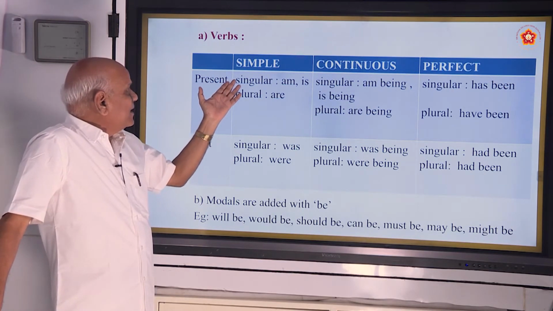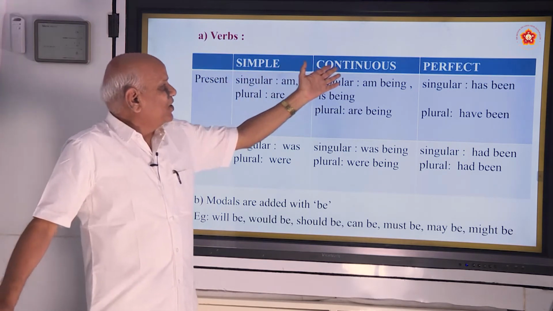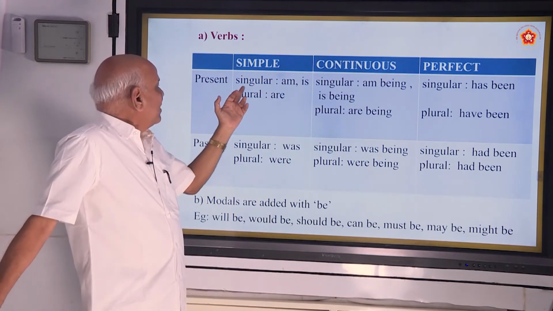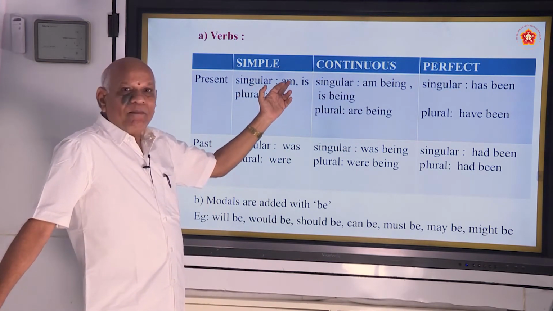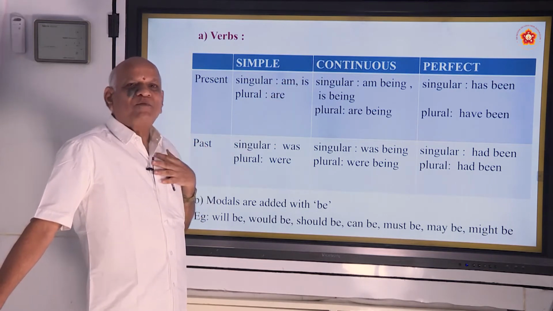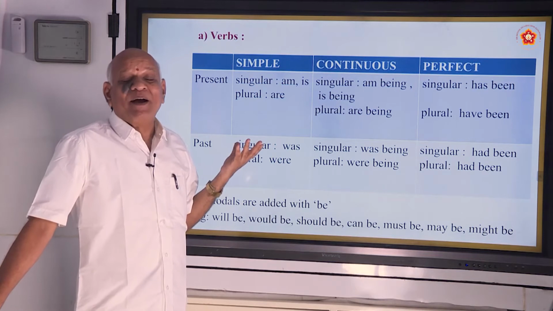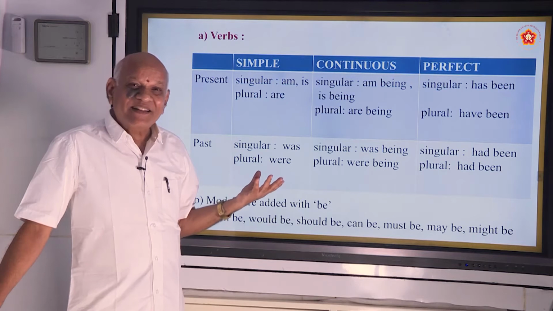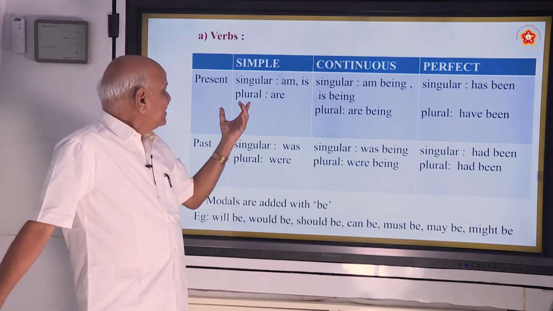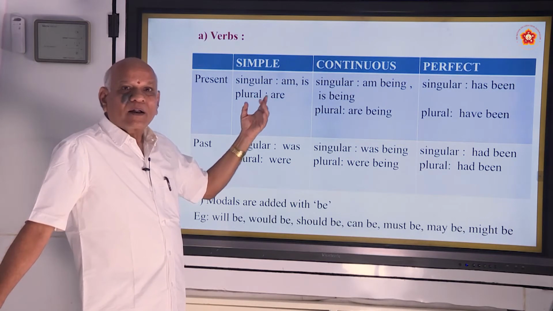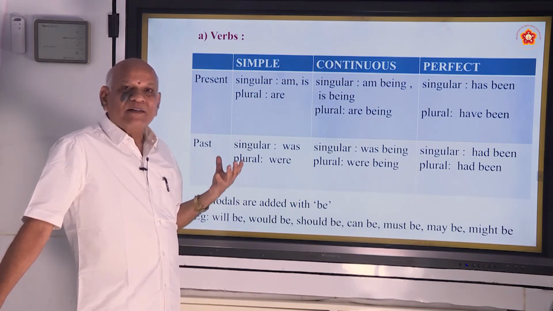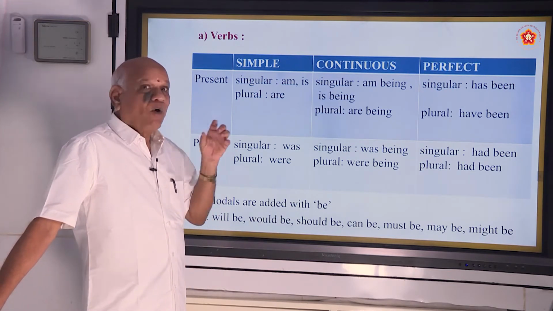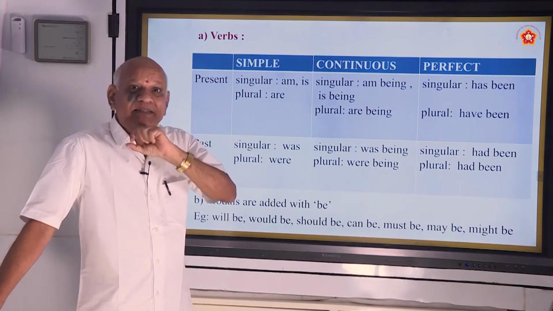Present में कितने हैं? Simple, present continuous, present perfect. And here present singular में क्या है? Am, is, to. Am is only for I. I am praised by my students. He is liked by the Indians. Like that. So, plural are. All the teachers are blessed by Swami. All the teachers are blessed.